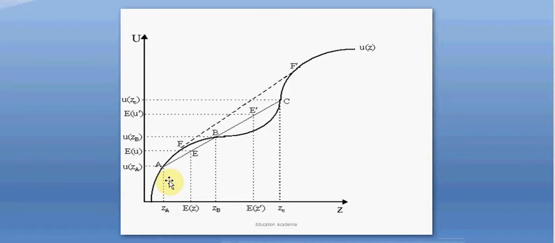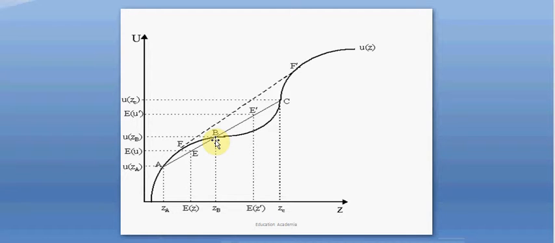In this case, if a person doesn't have much money, if he's poor, probably not even middle class, then below B I would say he is risk averse. So his curve is concave. The reason may be that he doesn't want to lose money.